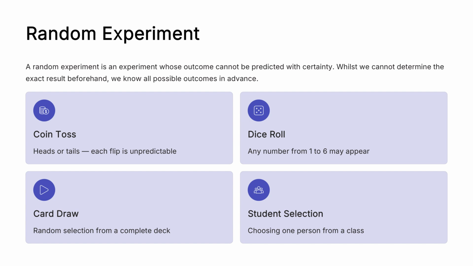Let us consider some examples of random experiments. When we toss a coin, the result may be either heads or tails. We cannot predict which one will occur. When we roll a die, the result may be any number from 1 to 6. When we draw a card from a deck, the card selected is uncertain until the draw occurs. Similarly, selecting a student randomly from a class means that any student may be chosen. These examples illustrate the idea that although the result is uncertain, the set of possible outcomes is known. The set of all these possible outcomes is called the sample space, which we will define next.